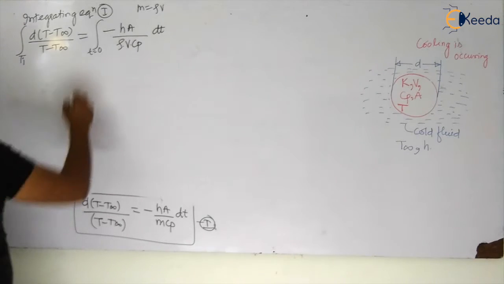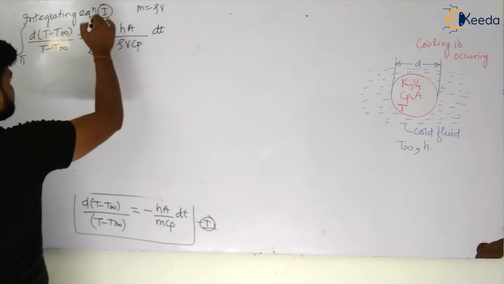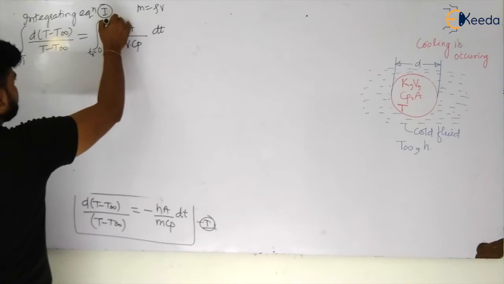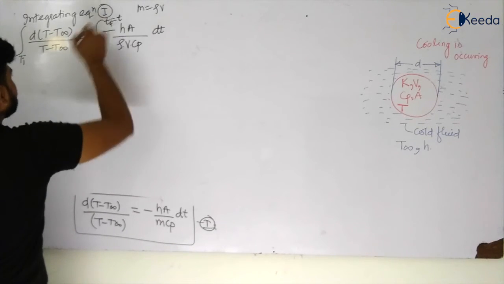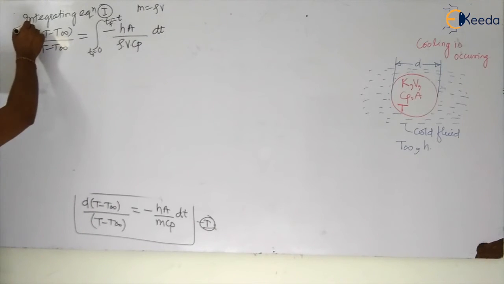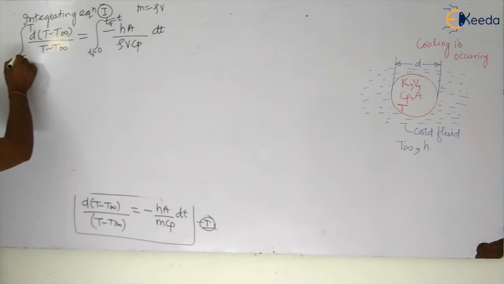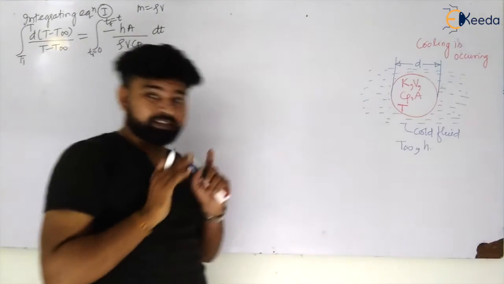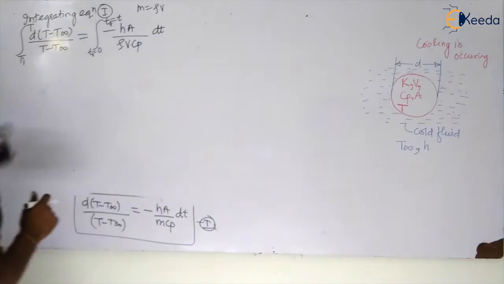Okay. At time t initial is equal to 0, t final is equal to t. What will be the final temperature? This will be T, my dear students. So T initial I have taken Ti, T final I have taken T. If I am integrating with respect to these conditions, let us see what I will have.